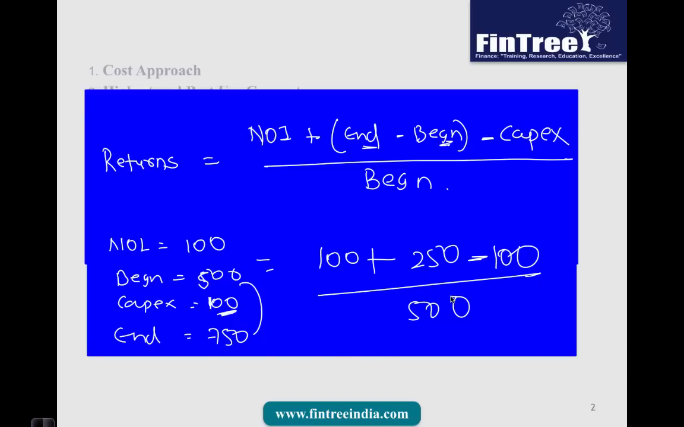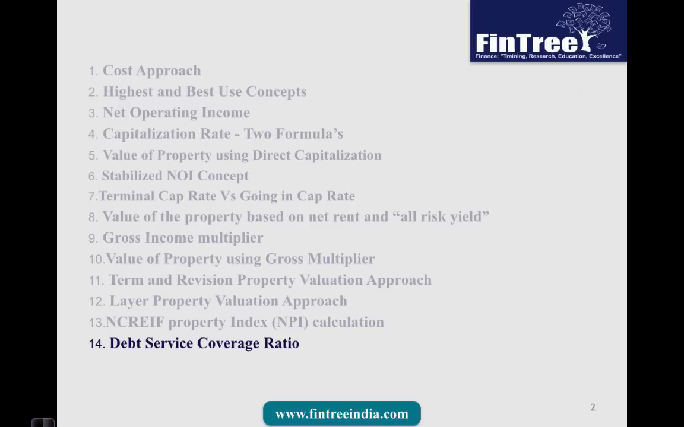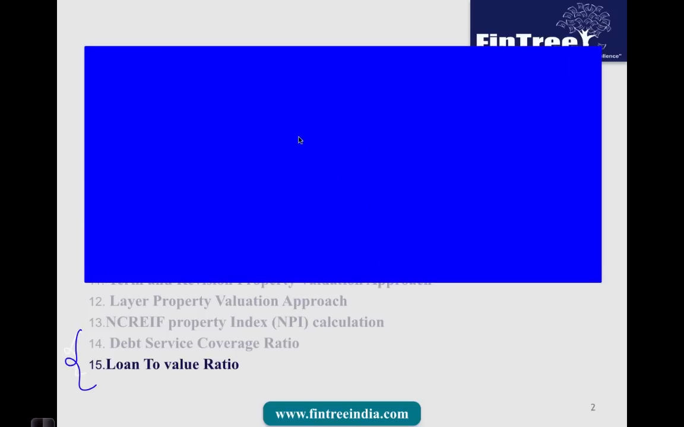Moving further to the next formula, debt service coverage ratio. So in fact we will look at these two ratios parallelly, debt service coverage ratio and the loan to value ratio. Now first let's look at the formula and then we will do an example on these ratios together. Debt service coverage ratio, the formula is straightforward. It would be calculated as net operating income divided by debt service.